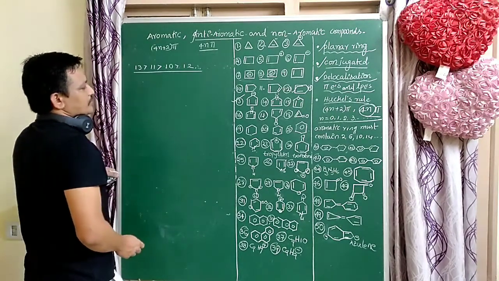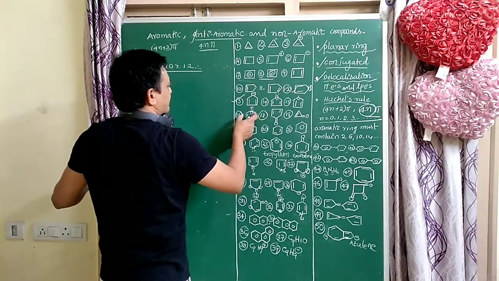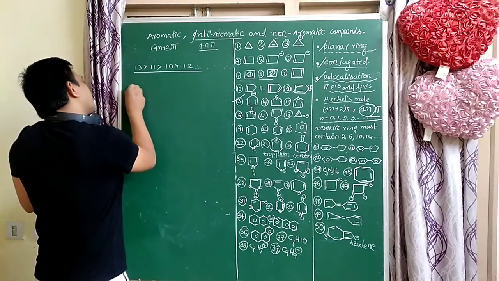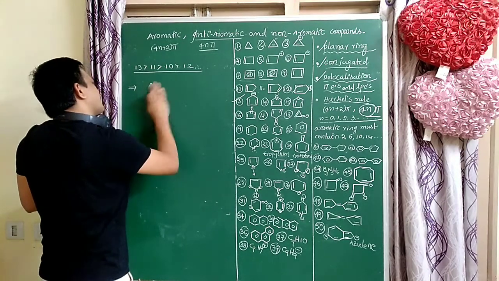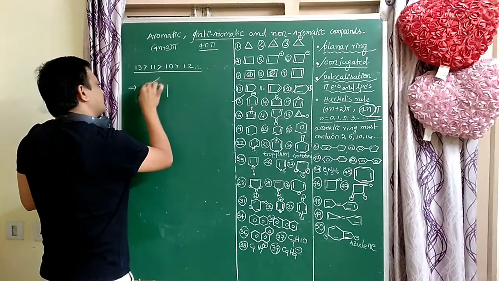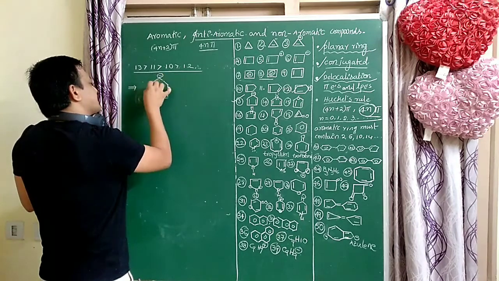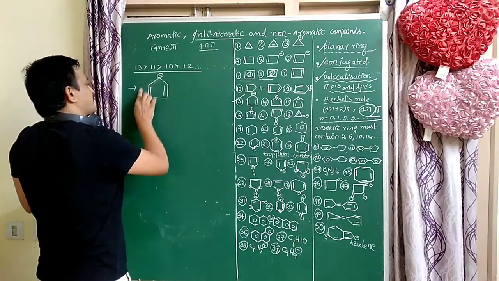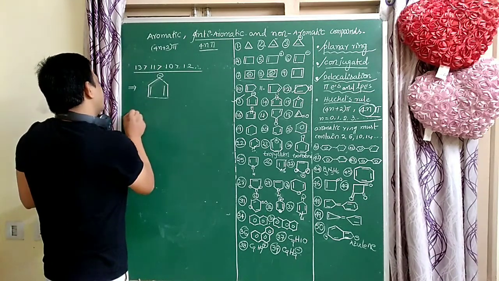So next go to examples 14, 15, 16. These are very, very important examples, heterocyclic compounds. Here a 5-membered ring has minus. Is that an anti-aromatic or aromatic compound? It is an aromatic compound. Here minus is there, that is the aromatic compound.